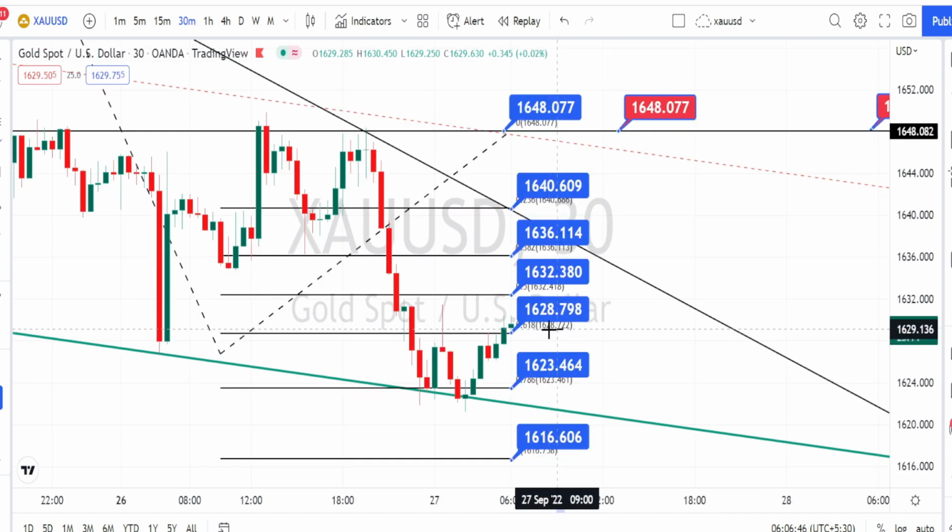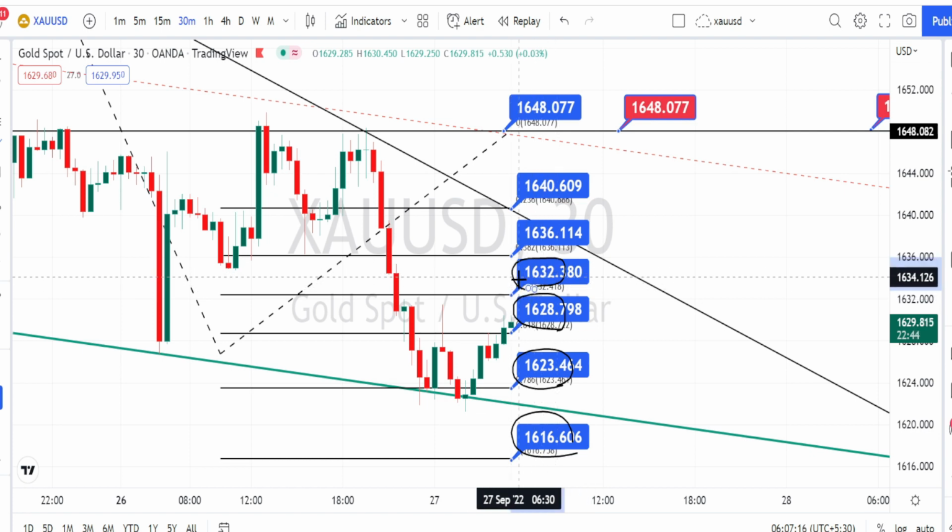Currently 1628 is acting as a support level for the current price action in 30 minutes time frame, and if the price action breaks this support level, next level of support is going to be around 1623 and 1616, and 1632 is acting as a current resistance level for the price action in 30 minutes time frame, and if the price action breaks this resistance level, next level of resistance it's going to be around 1636, 1640 and 1648.